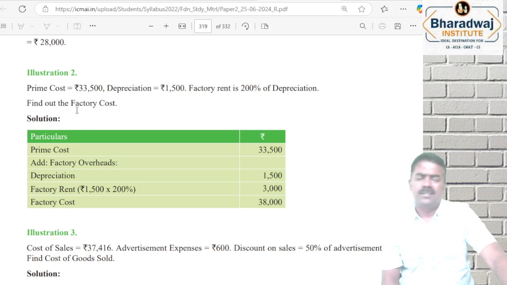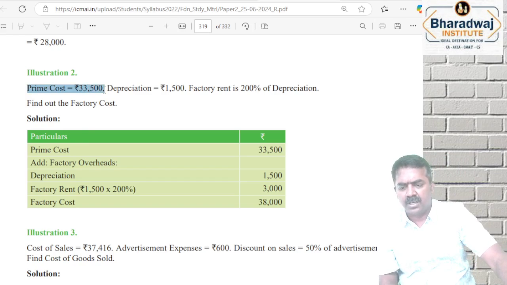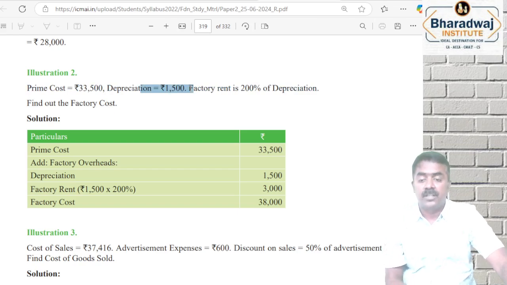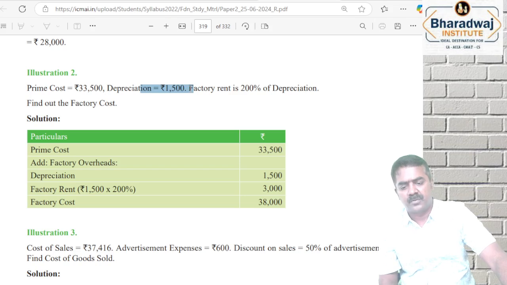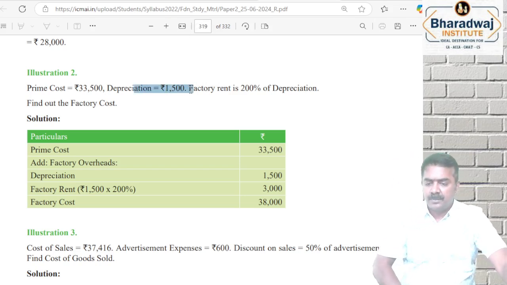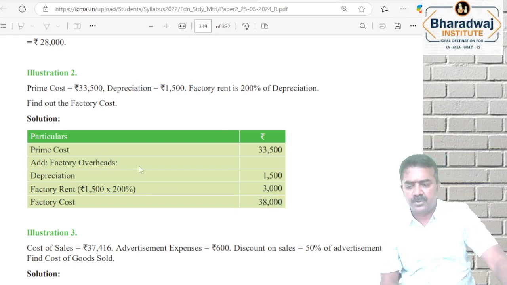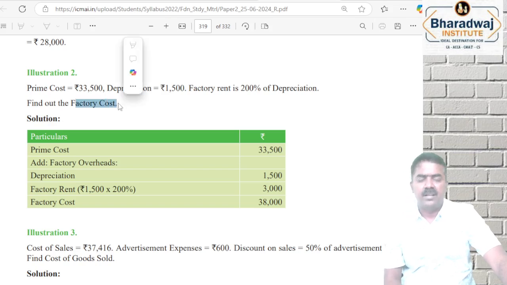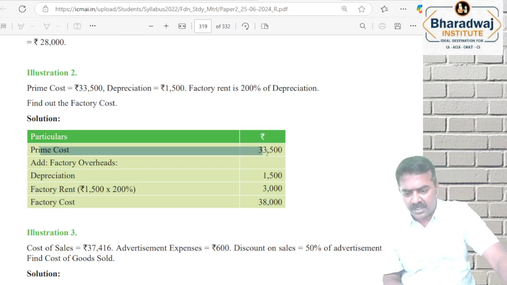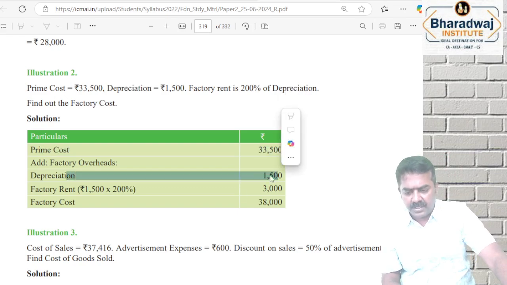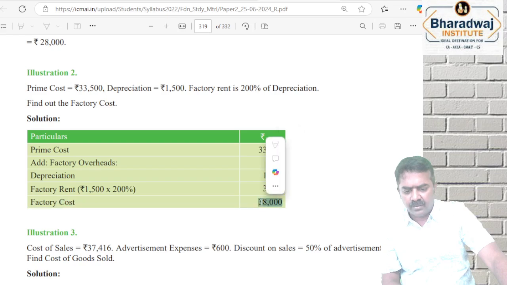Next question. No need to solve, just see. Prime cost 33,500. Depreciation 1,500. Factory rent is 200% of depreciation. 200% of 1,500 is 3,000, plus 1,500 is 4,500. Depreciation 1,500, factory rent 200%. Add them to prime cost and you get factory cost. They ask you to find out factory cost, which means works cost. Prime cost plus factory overheads, depreciation and factory rent, gives factory cost.